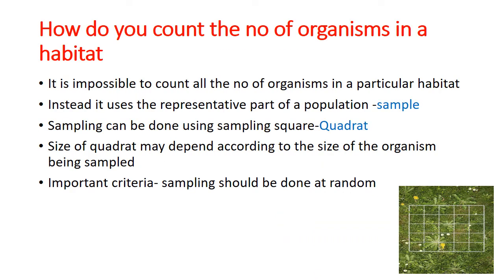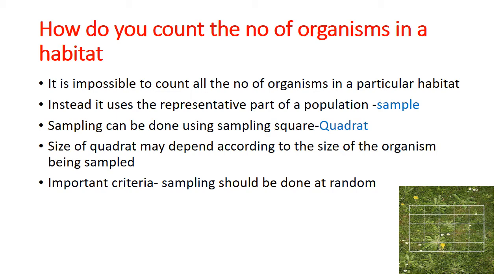Then we will move to how we can count the number of organisms in a habitat. Assume we want to know how many organisms there are in a particular habitat. It is not possible to count them all, so we have to use a small representative part of the population.